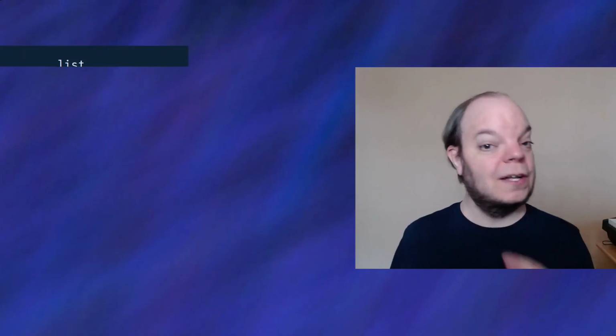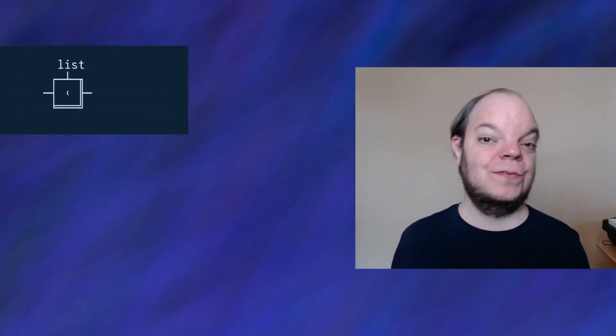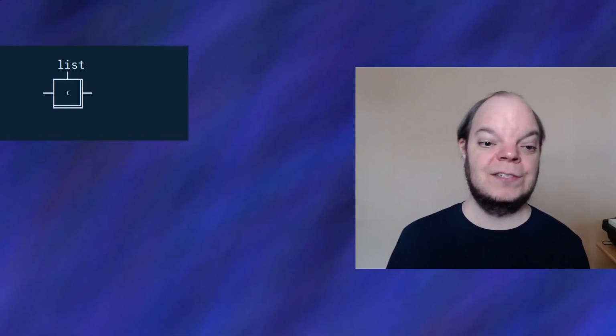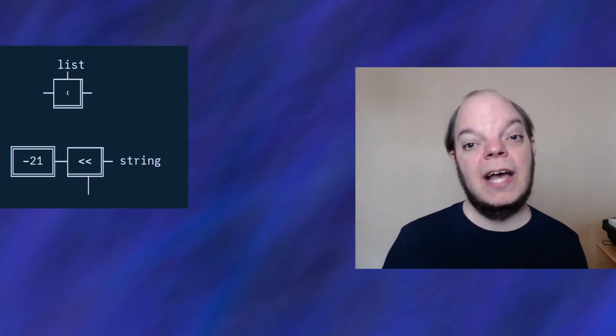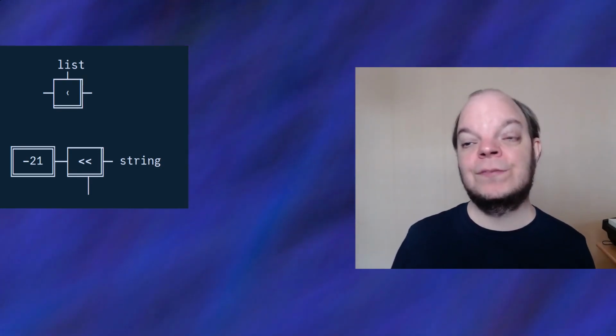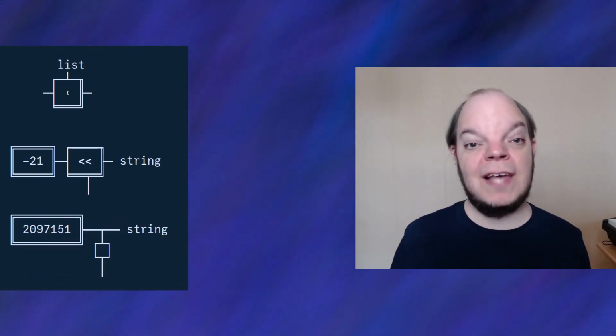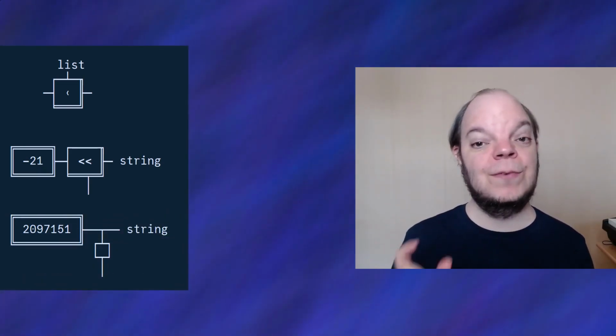In fact, we already did something very similar with strings in the previous video, except that we didn't write separate functions for it. The unshift function essentially chops off the first element of a list. We did that with the first character in a string by just doing a shift right 21. And it will also tell you what that element was that we removed, which in the case of strings we did using a bitwise AND with a number consisting of 21 1-bits.